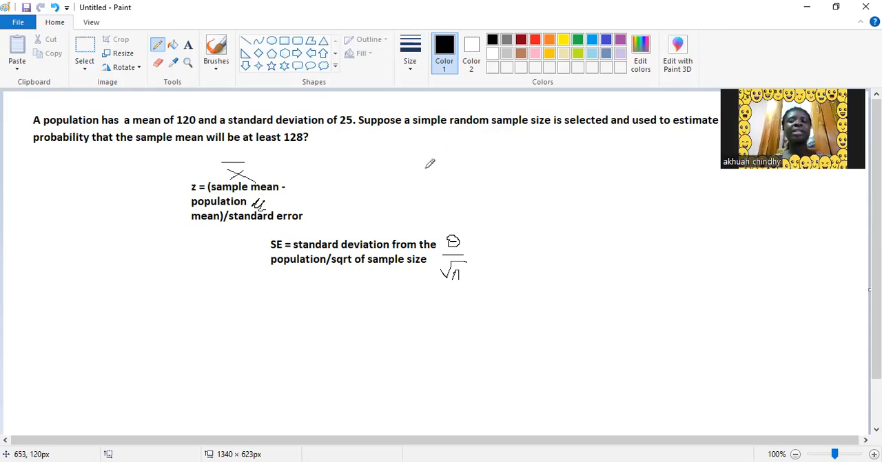All right. So first, we know that they said the entire population mean is 120. The entire population mean is represented by mu, and we are saying that is 120. If the population mean mu is 120, they are saying the standard deviation for that population is 25.